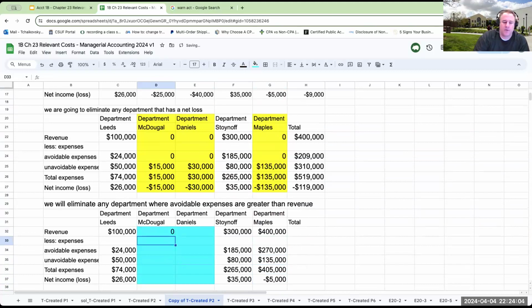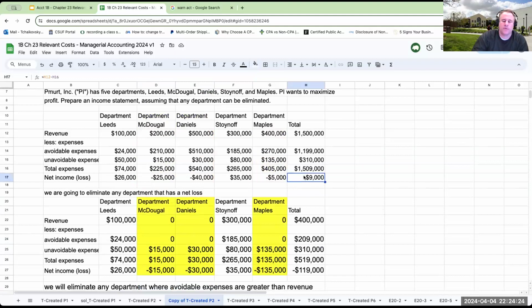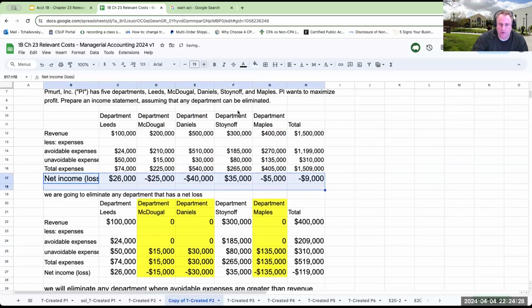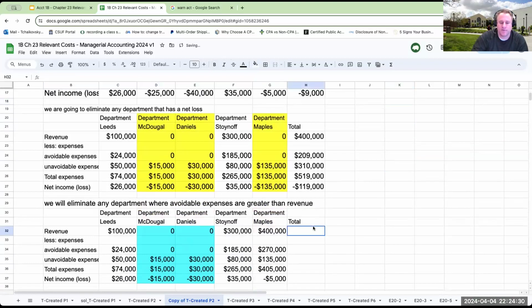So if I go through and eliminate Department McDougal and Department Daniels over here, so now I have this loss over here of 15,000 and 30,000. Remember, we are trying to maximize my profit.